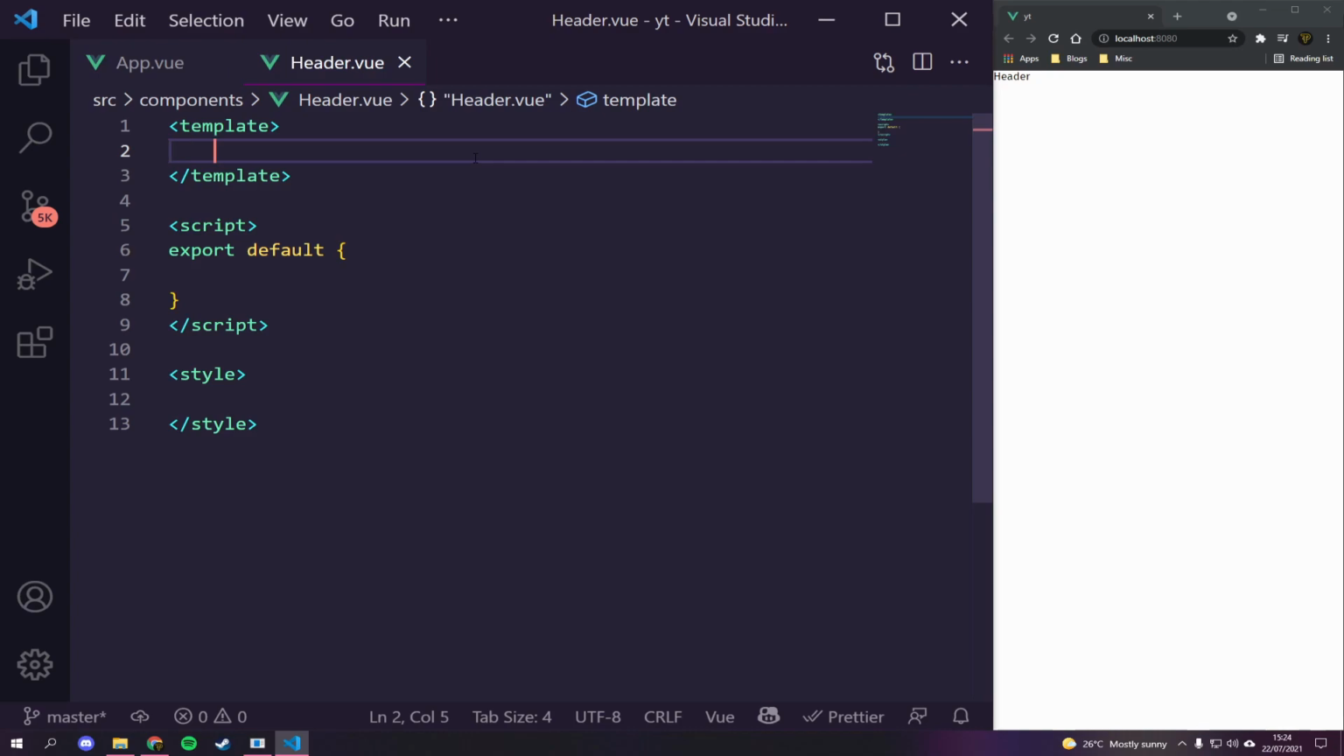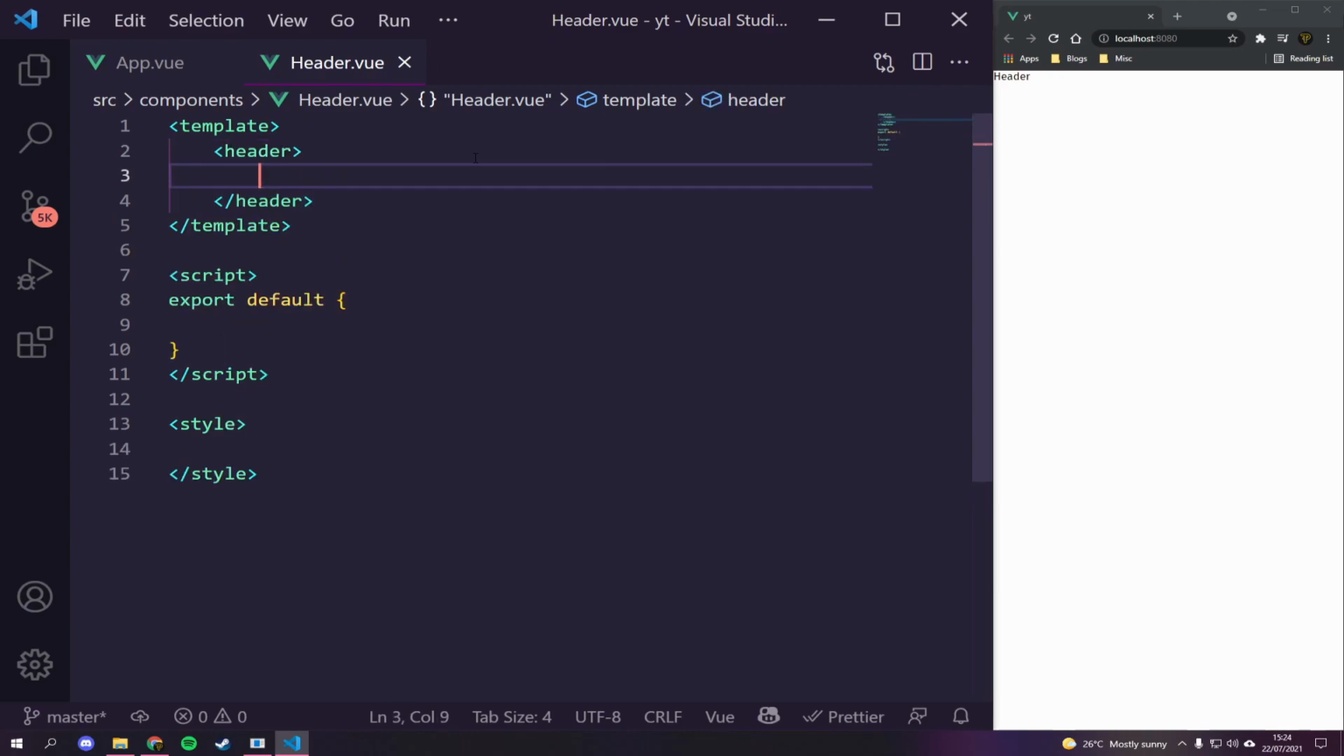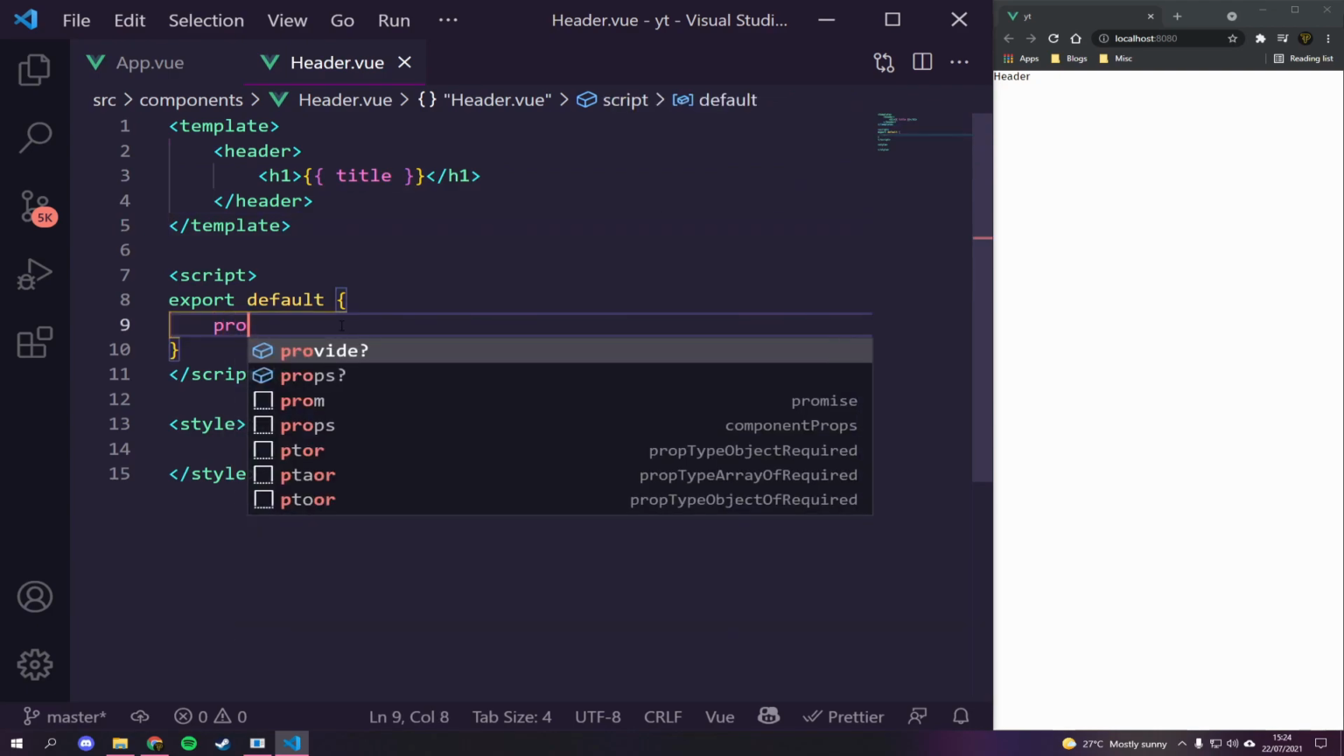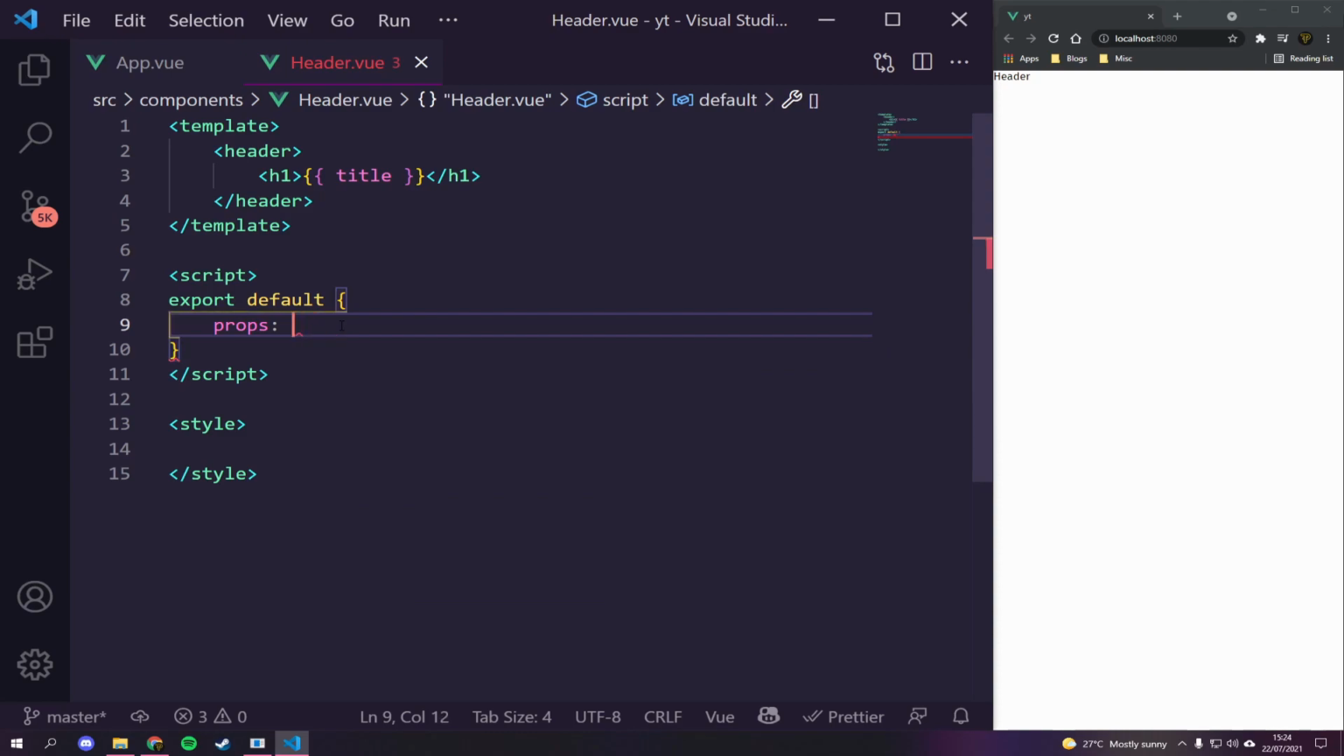So there we go. We've got this template, and we're going to create a header tag inside of here. Inside of here, we're going to have an h1, and we're going to pass through a title, just like that. Ignore the squiggly lines there. So we've got our title, and inside of export default, we're going to have props, which is going to have an array of strings, which is going to be our title prop, which we're going to pull through.